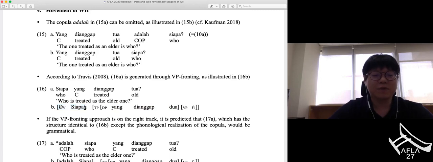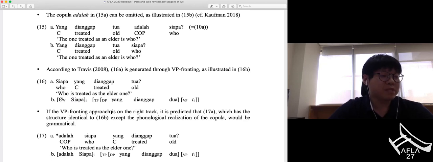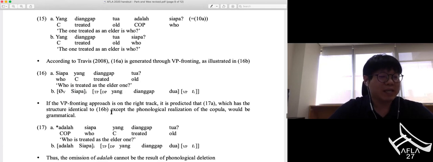The reason why I call this concealed predicate is that the seemingly WH element movement is, in fact, predicate fronting. So if the VP fronting approach is on the right track, 17a is predicted to be grammatical. 17a, adalah siapa yang dianggap dua. In fact, this sentence is ungrammatical.